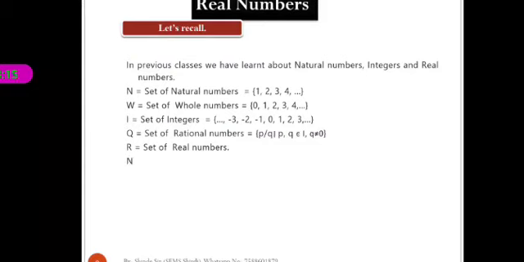Now we see the relationship between the sets of numbers. Here N is a subset of W. Why?